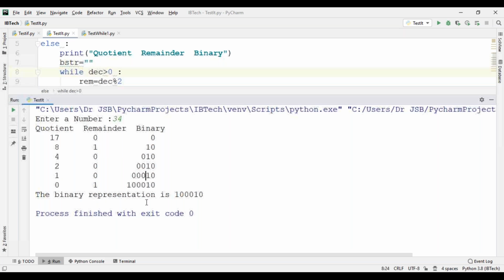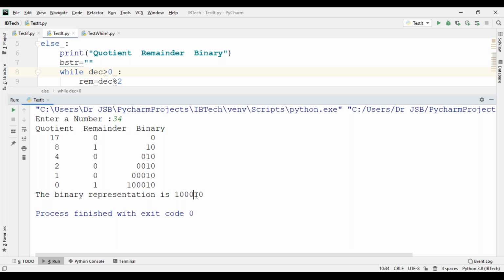The binary representation is 100010. This is the answer of the given problem. Check once whether the answer is correct or not. 2 power 0 into 0, then 2 power 1 into 1, and so on up to 2 power 5, which is 32. 32 plus 2 is 34. The answer is justified.